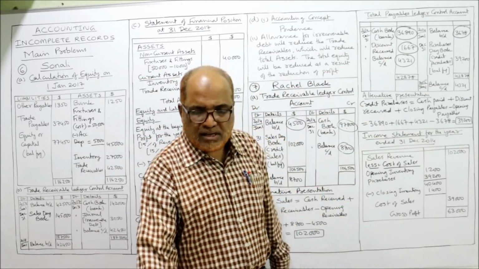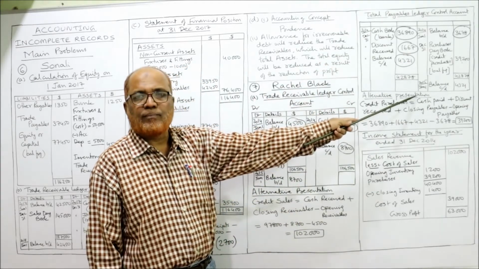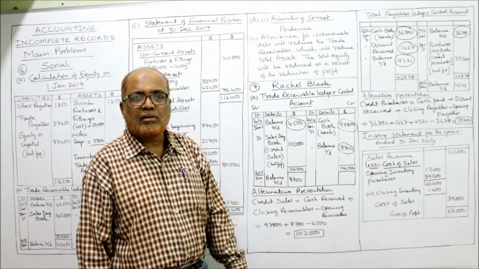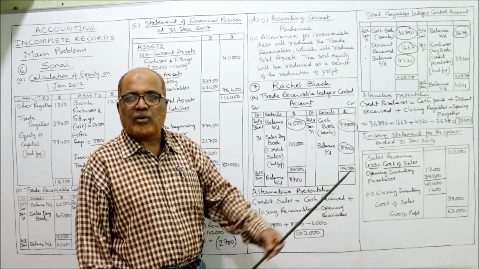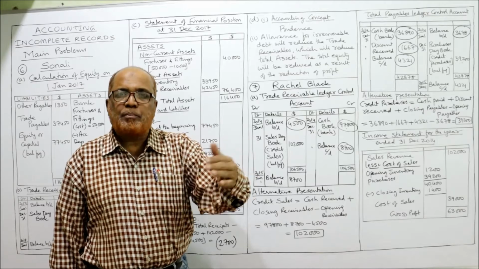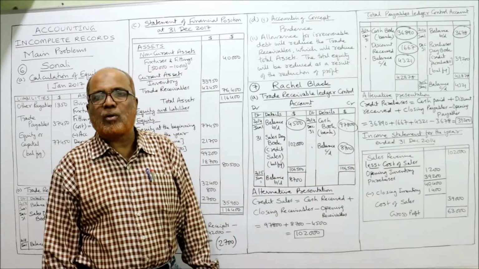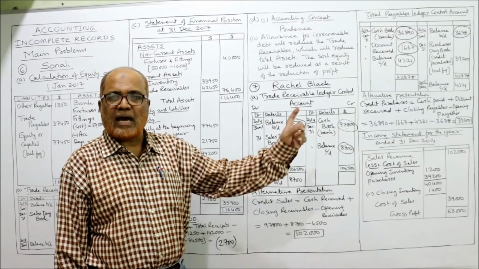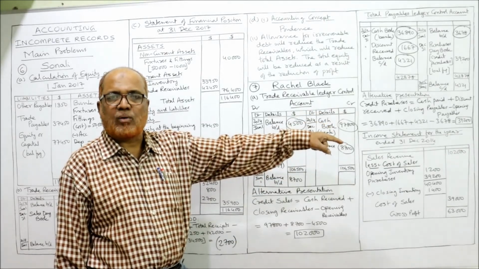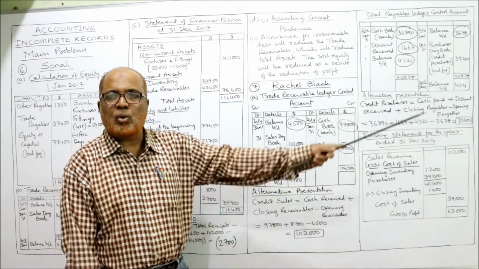Now alternative presentation. If you are not comfortable with making this ledger account, you can apply the equation. What is that equation? Credit purchase is equal to cash paid plus discount received plus closing payables minus opening payables.